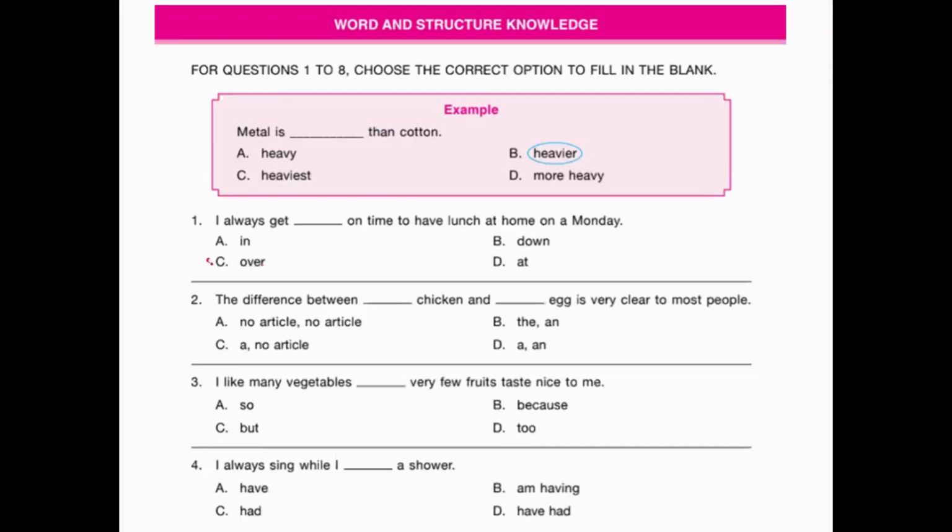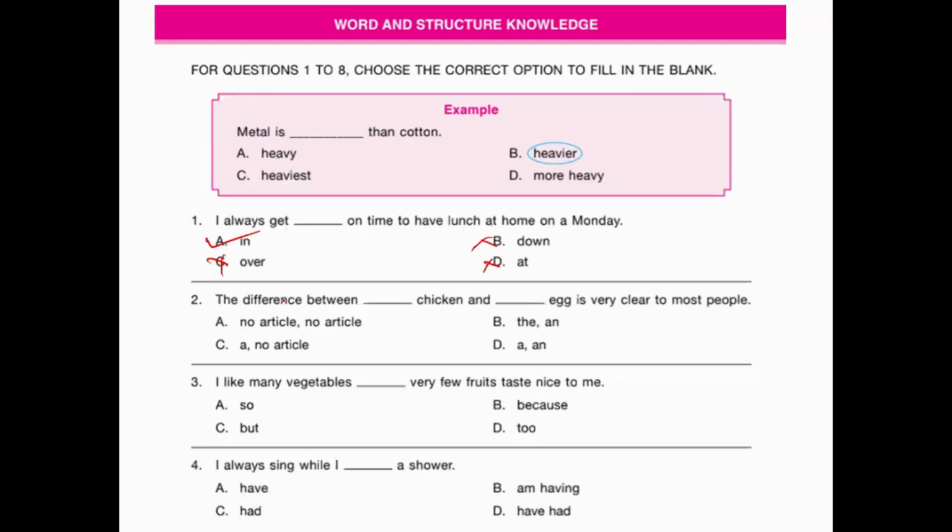So this can't be our answer. Then get at. Get at means to achieve something, to obtain something. So this also is not our answer. The correct answer for us is option A, get in on time. It means I always enter on time to have lunch at home on a Monday. So option A is our answer. Like this you have to do your answers.